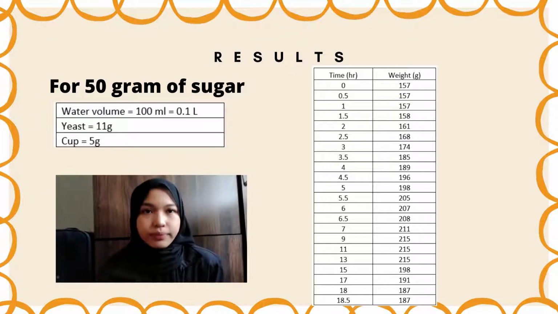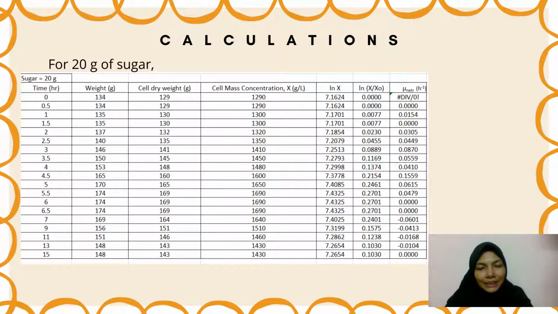As the time increased, the weight continued to decrease, and at 18.5 hours, the weight of the mixture is 187.